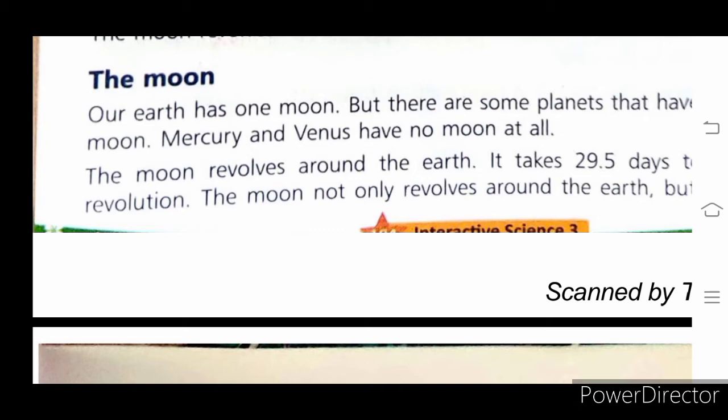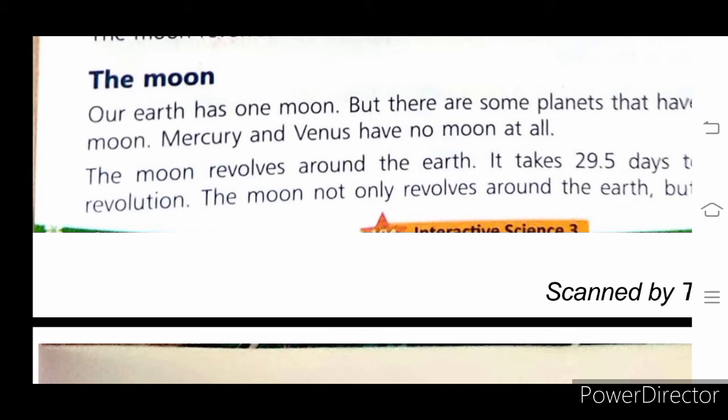The moon revolves around the Earth, children, and the Earth revolves around the Sun. Okay, so this is the basic difference. The Earth revolves around the Sun and the moon revolves around the Earth. And to revolve around the Earth, the moon takes 29.5 days. It also takes 29.5 days for one rotation.